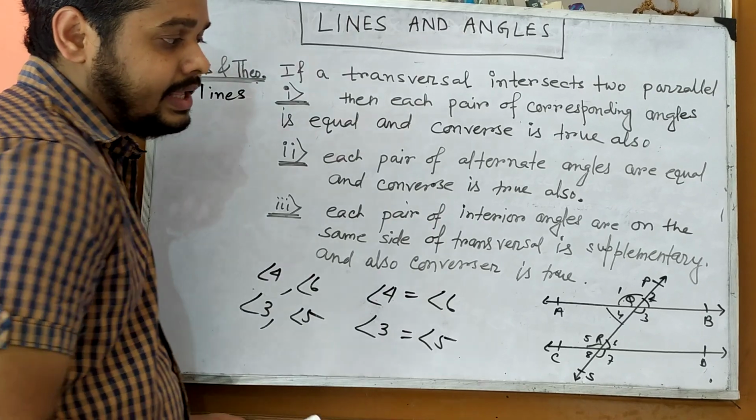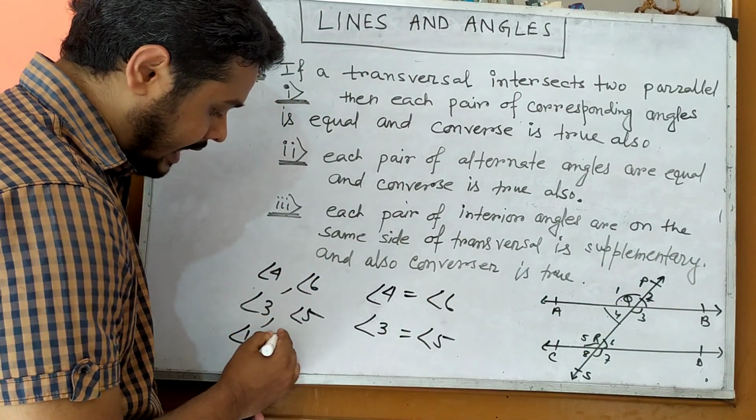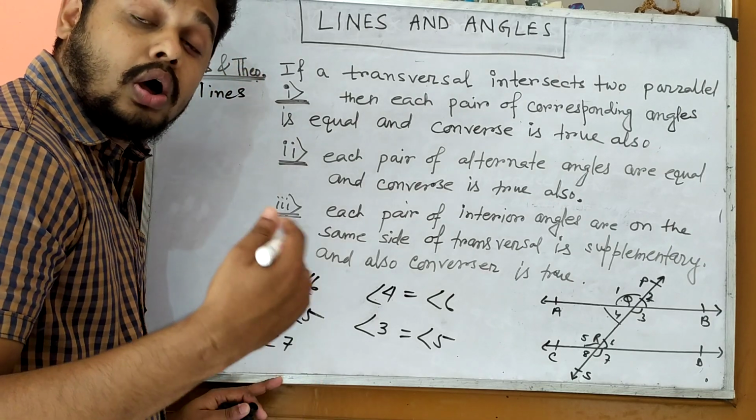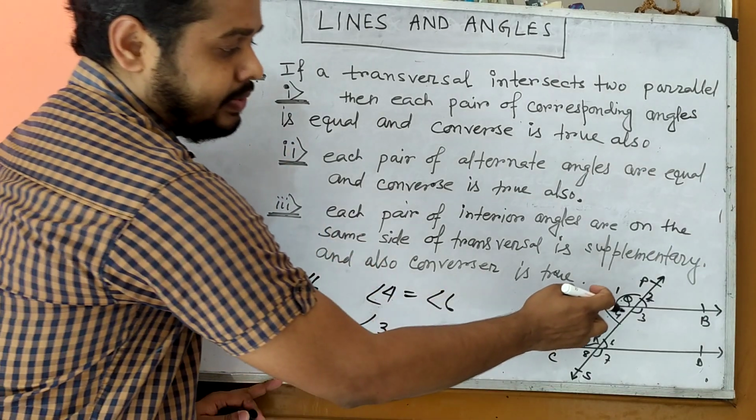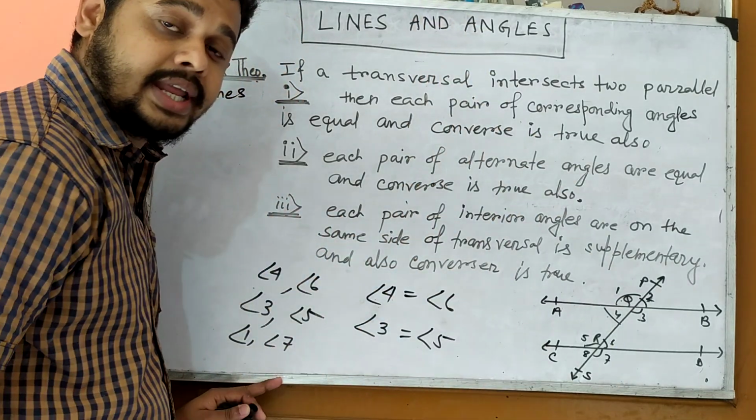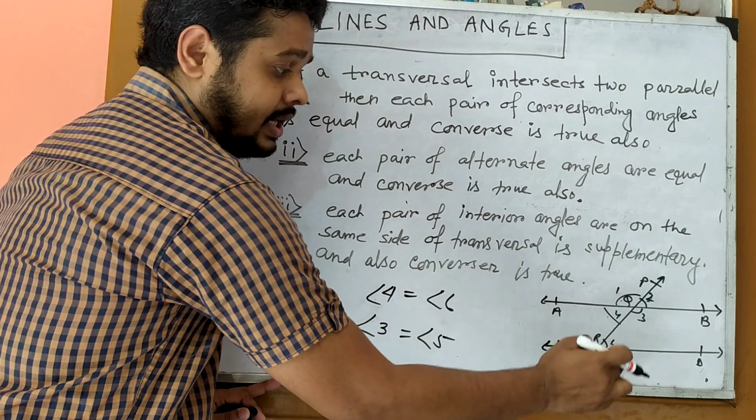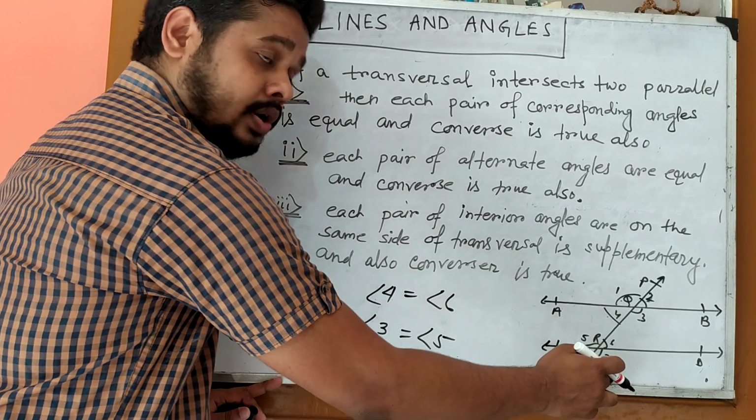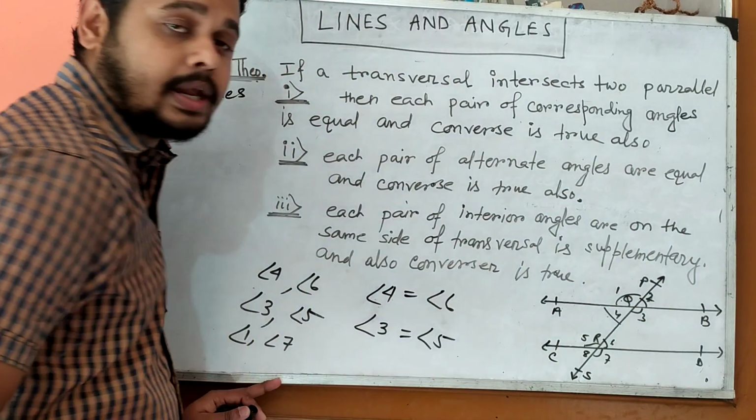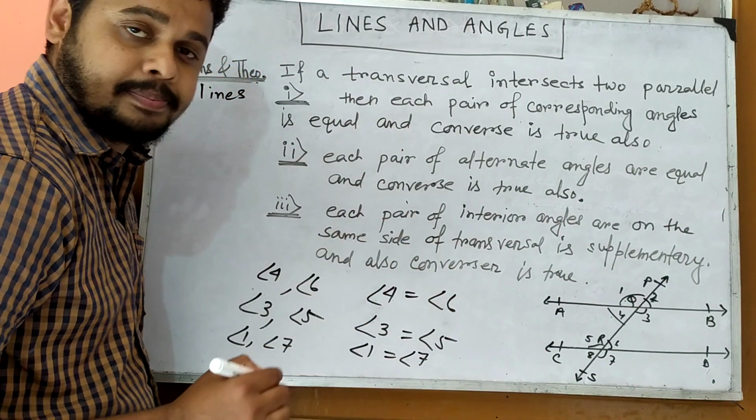And similarly, angle 1 and angle 7 are alternate exterior angles. You can see 1 is an exterior angle, 7 is also an exterior angle because they lie on the exterior part, and they are alternate exterior angles. As these two lines are parallel, in this case their values are also the same.